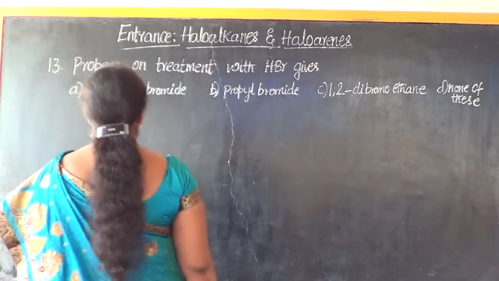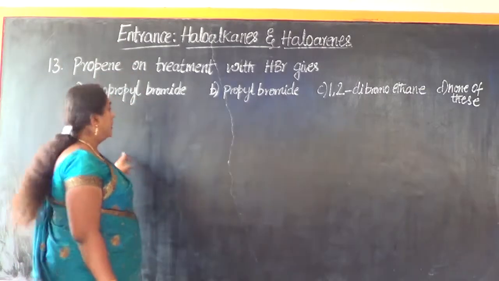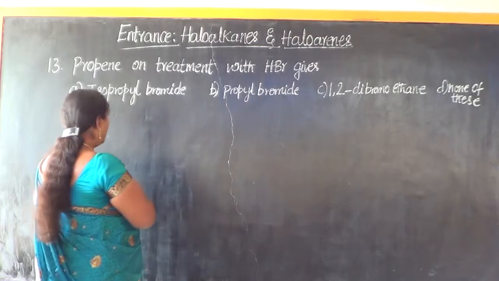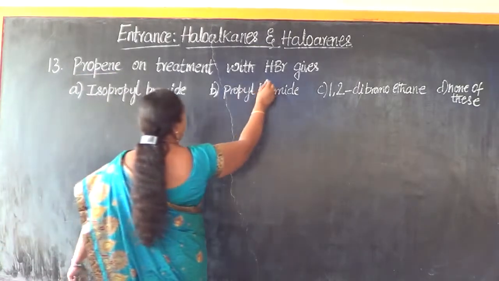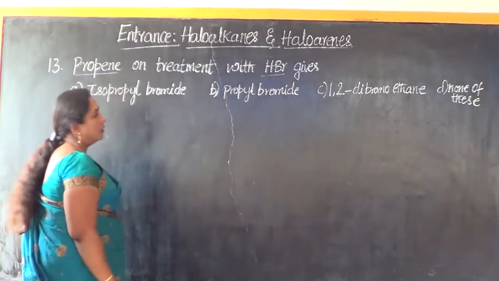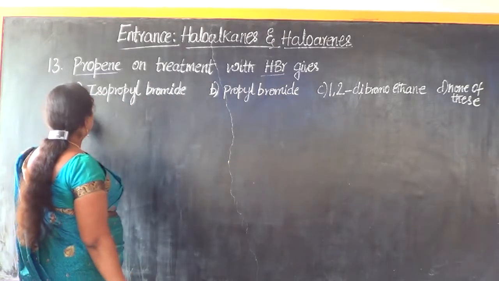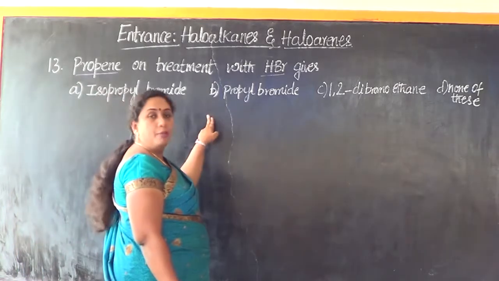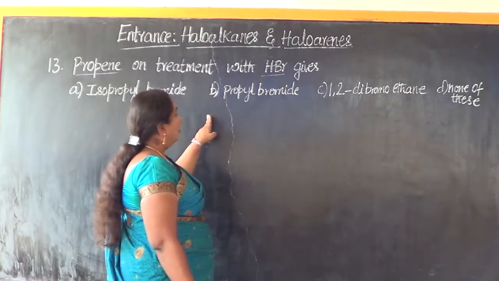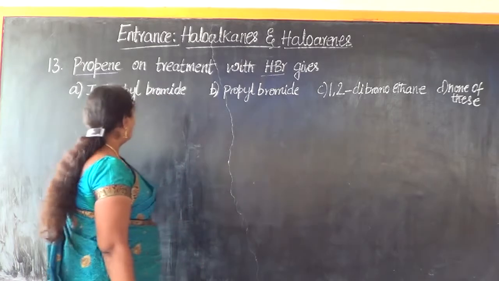Now let us look into question number 13. Propene on treatment with HBr. Propene when treated with HBr gives option A isopropyl bromide, option B propyl bromide. What is the IUPAC name for these two compounds?